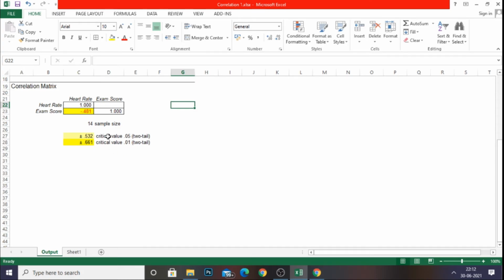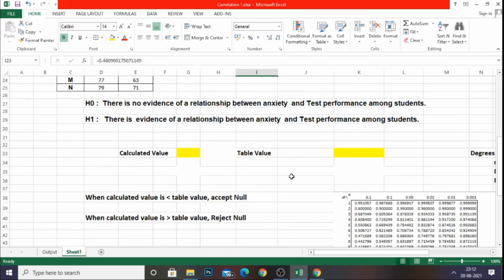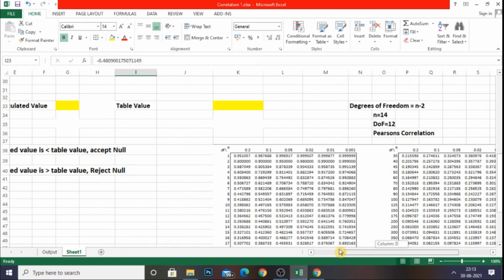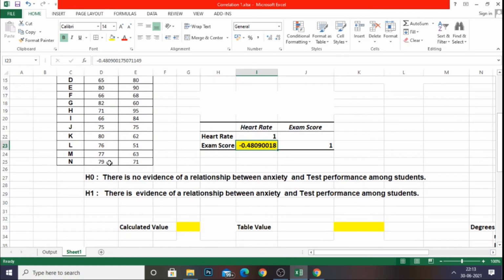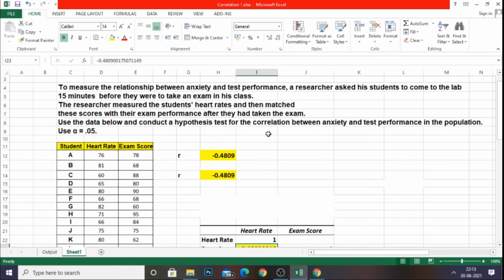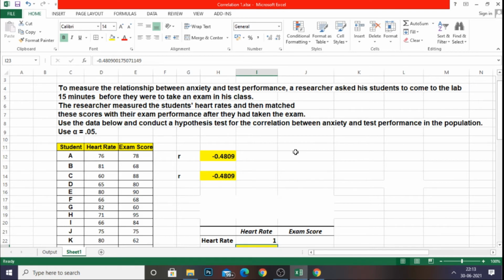And based upon add-ins, you can get the critical value or the table value for 0.05 significance level for two-tail. Plus or minus 0.532 is the table value. Instead of using the table of Pearson correlation, we can use this output also. So with these three methods, I have confirmed the R value for the given problem, and we have confirmed it is negatively correlated. Now we are going to test the hypothesis.